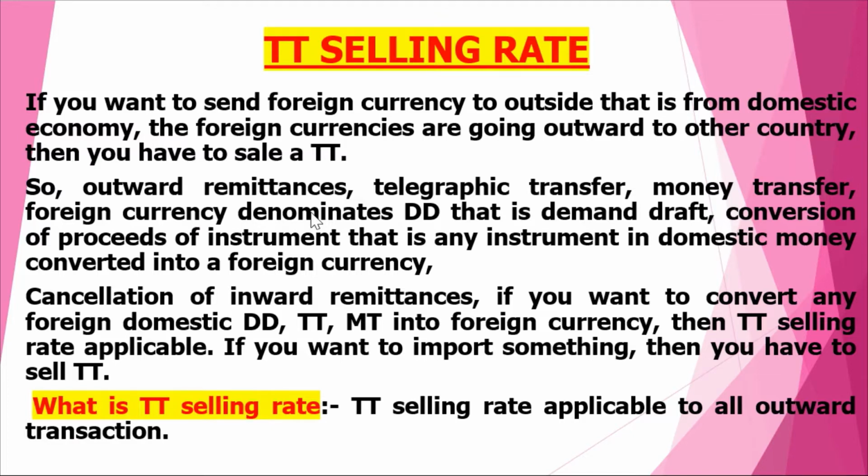Or cancellation of inward remittance, because whatever inward remittance we have gone into the contract with the customer, if it has been cancelled, that means now it will go outward. So then also we have to apply TT selling rates.